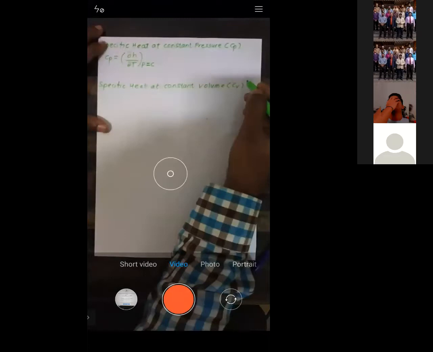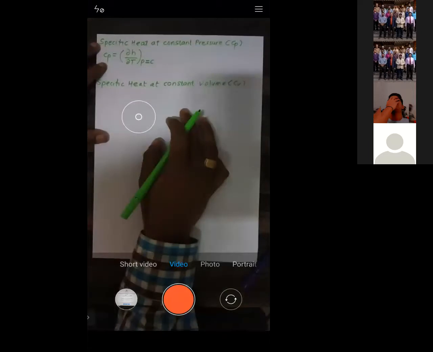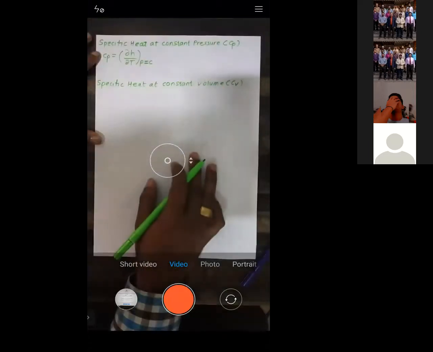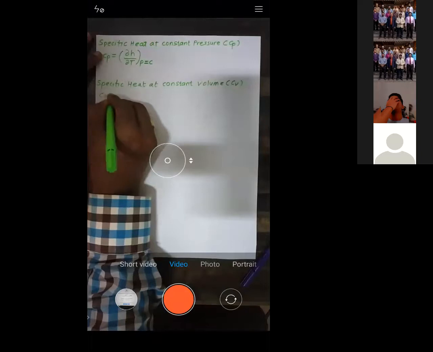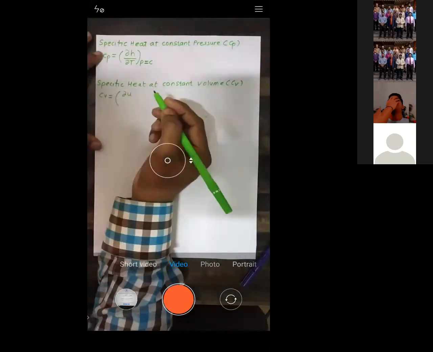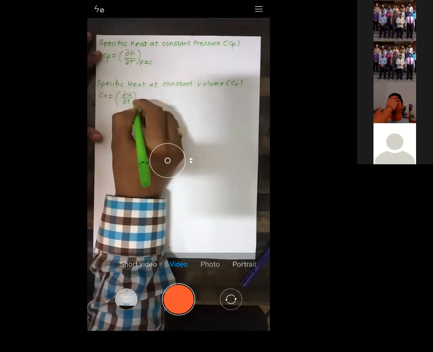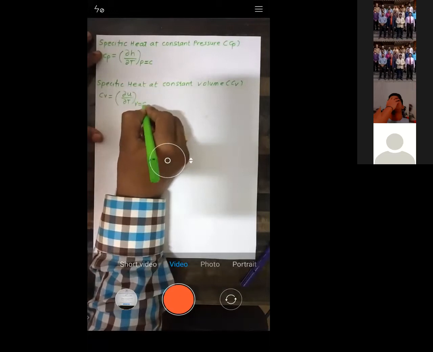So specific heat at a constant volume, Cv, is given by the rate of change of internal energy with respect to temperature when volume is held constant.